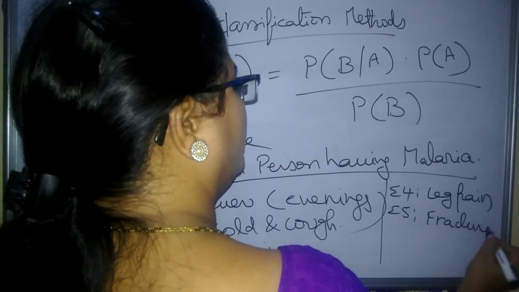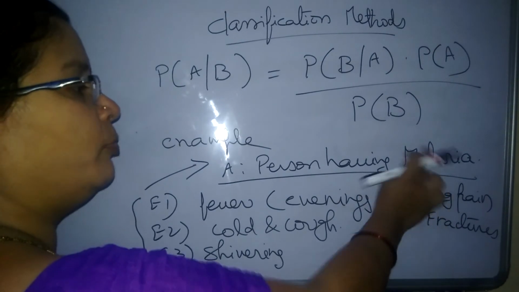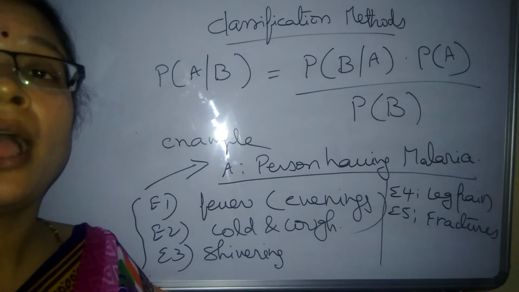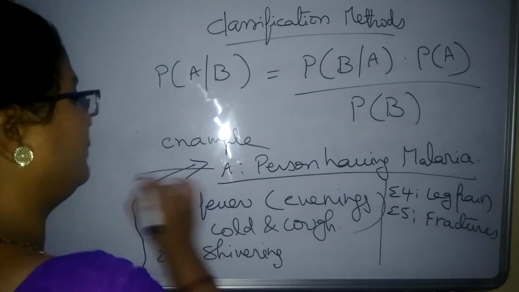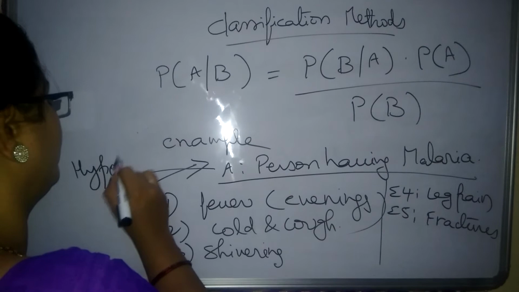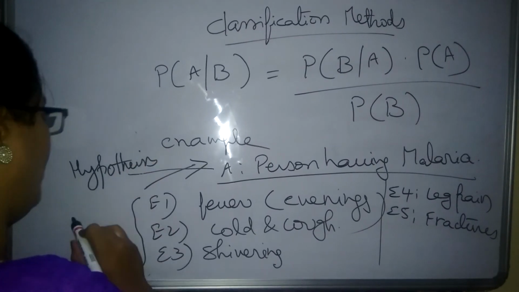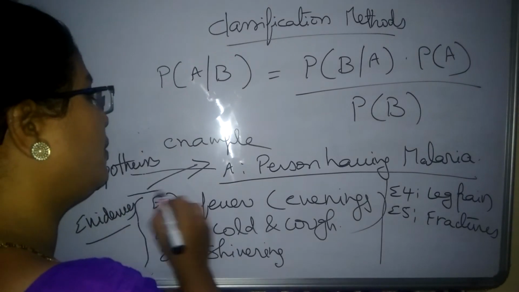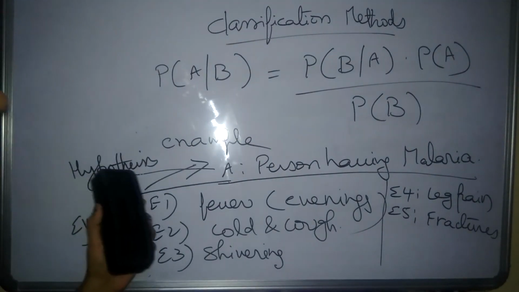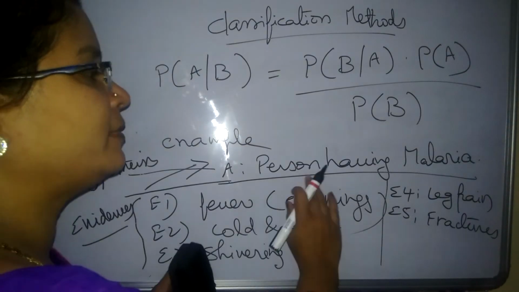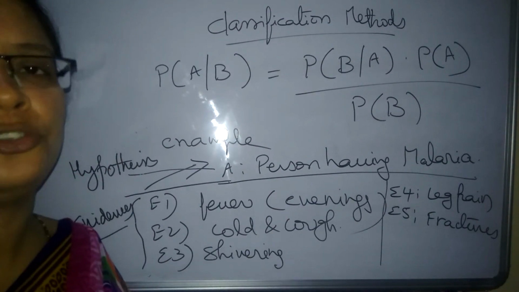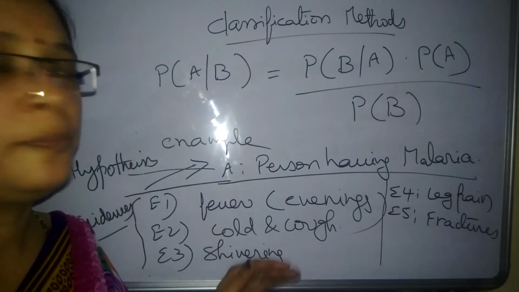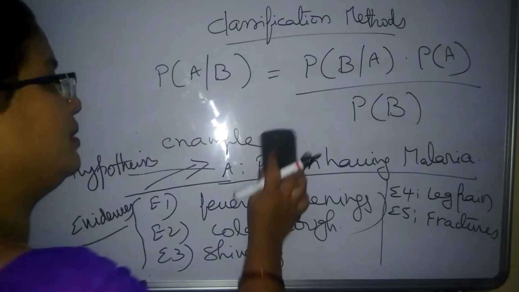These are not relevant to malaria, so these are not called evidences for this particular hypothesis. So we consider this as the hypothesis and these are the evidences. The hypothesis without evidences is called the hypothesis. Whenever it is supported by these evidences, it is called a fact actually. Like this, the hypothesis and evidences are known in this particular terminology called Naive-Bayes theorem.